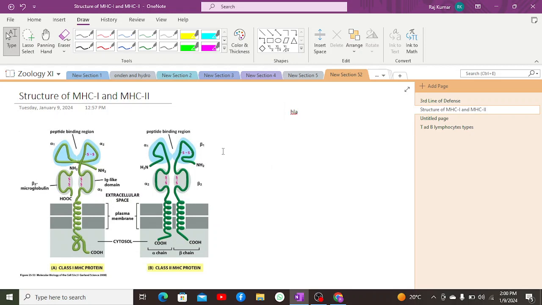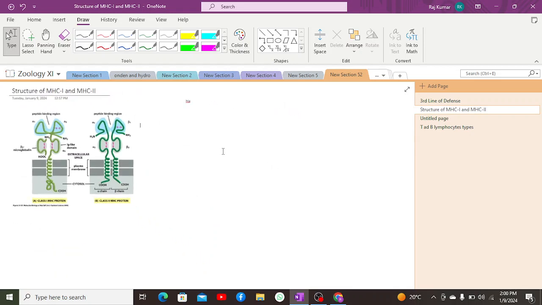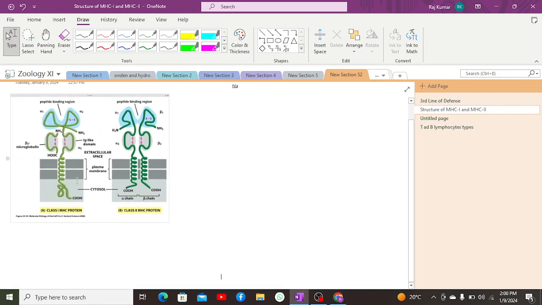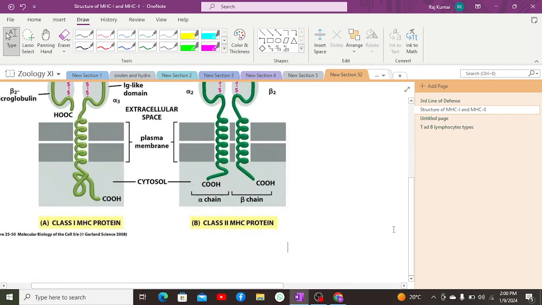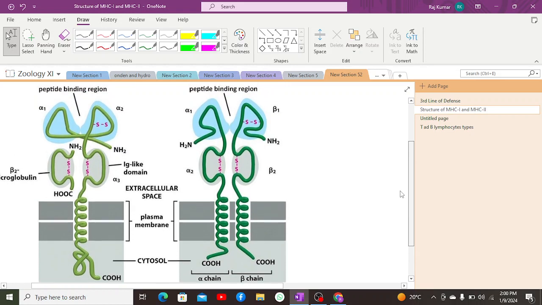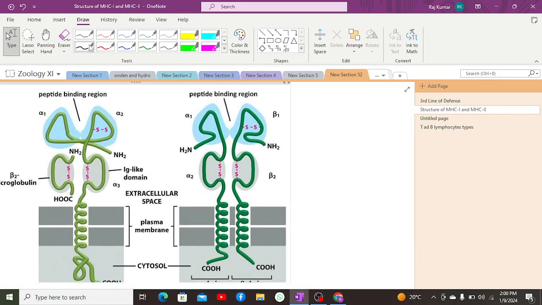First, coming to MHC class 1 and its structure. MHC is located on the sixth chromosome of our human DNA within the cell. MHC class 1 consists of a quaternary structure.